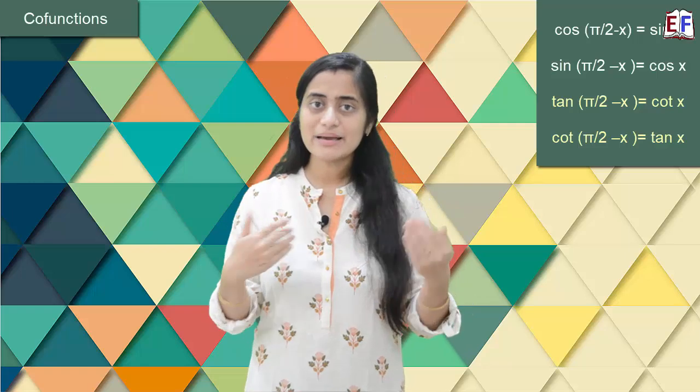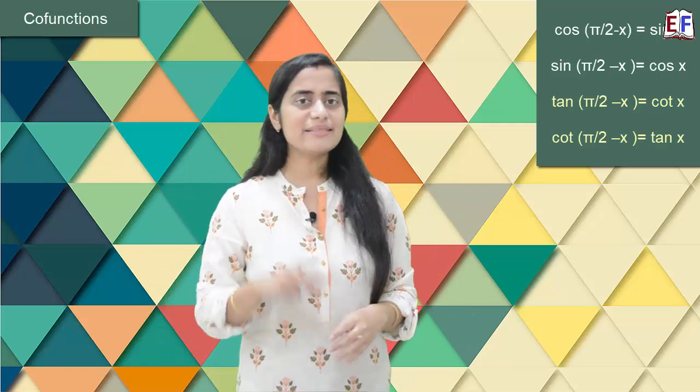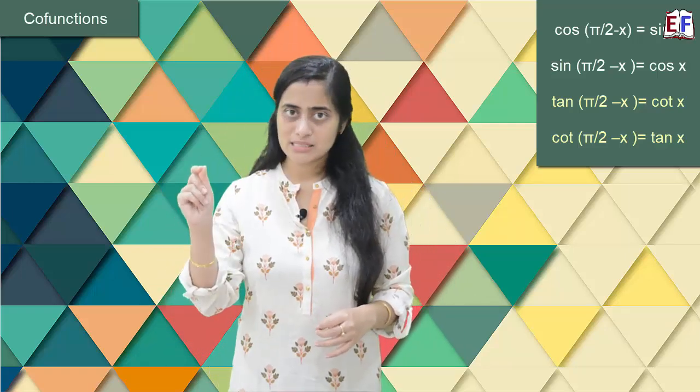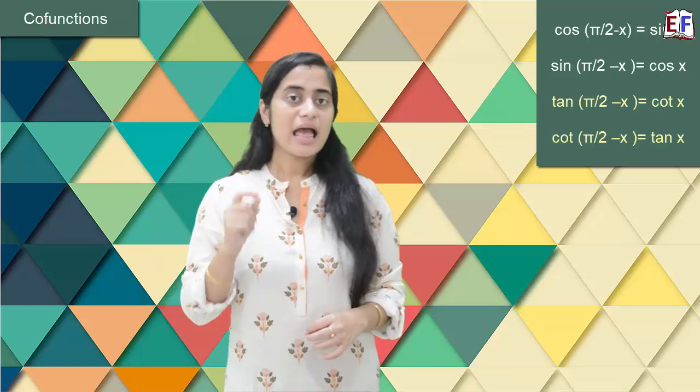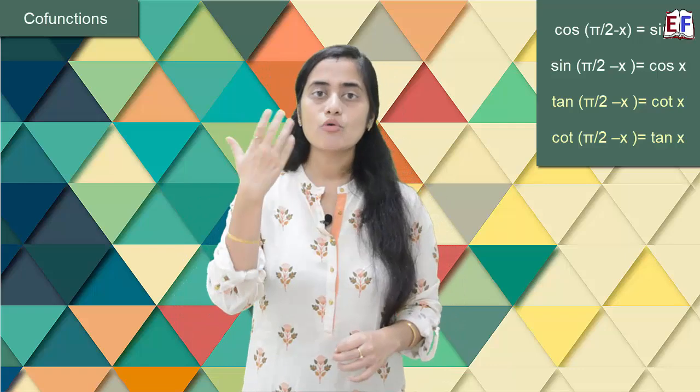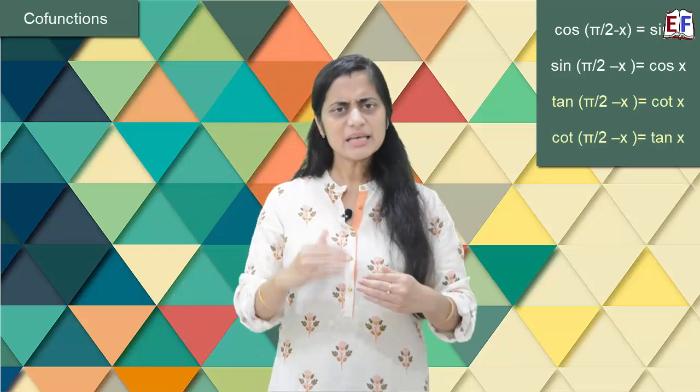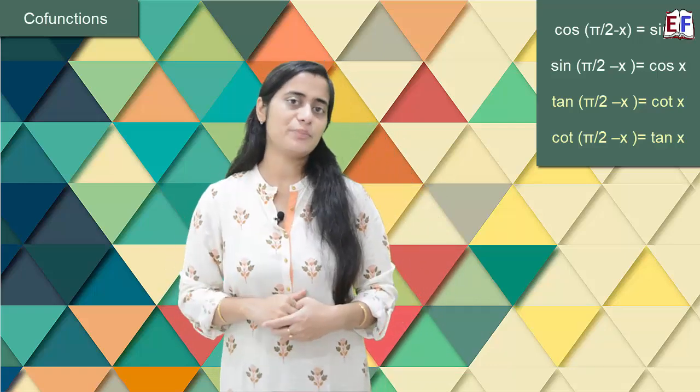And what do we mean by these pairs? We basically mean that sine pi by 2 minus x is cos x. Similarly, cos pi by 2 minus x is sin x. And we say that cos is a cofunction of sine. In a similar way, it's true for all the 3 pairs.